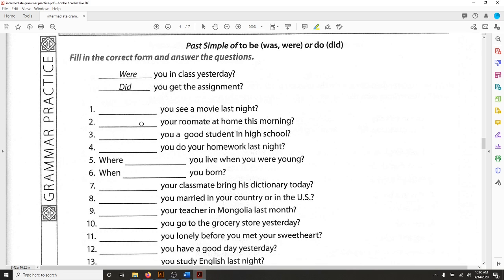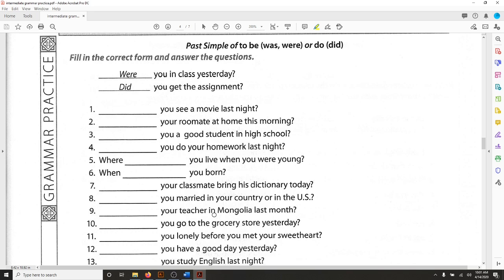But number 2 is using the be verb, and so this one, the answer will use the same word as what you put here. So if the question is, was your roommate at home this morning? The answer will use that same verb, was, and the answer will be, yes, my roommate was home this morning. Or no, my roommate wasn't home this morning.